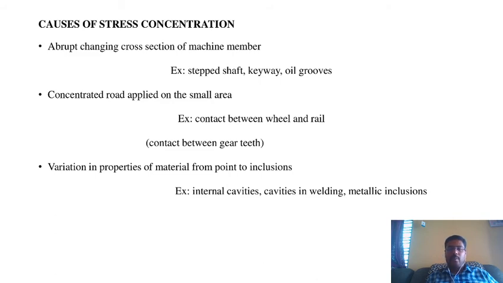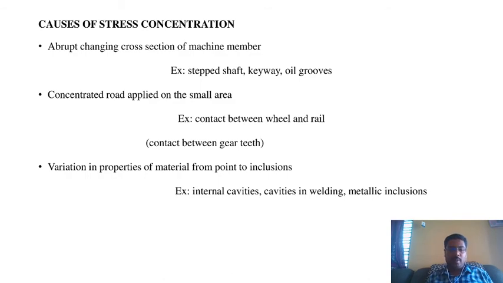And next is metallic inclusions. While riveting those particular metals, cavities will be formed on the mechanical inclusions. These are small scrap areas, metallic inclusions occurring at welding time or forging time. So metallic inclusions will occur. That means the mechanical properties will change, and the finished product will not have accuracy. So these are the causes of stress concentration, the problems, and how stress concentration arises.